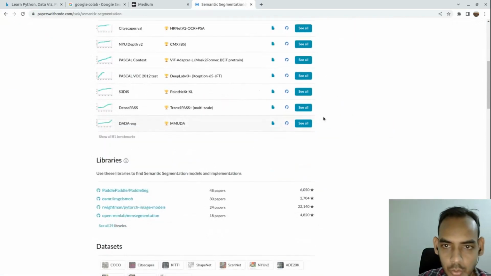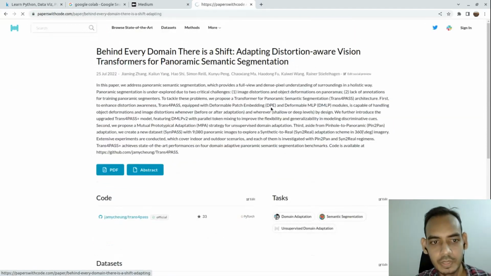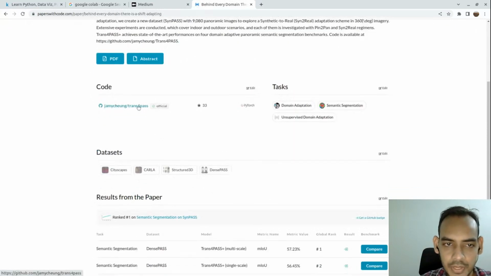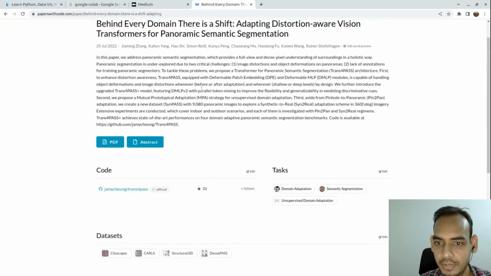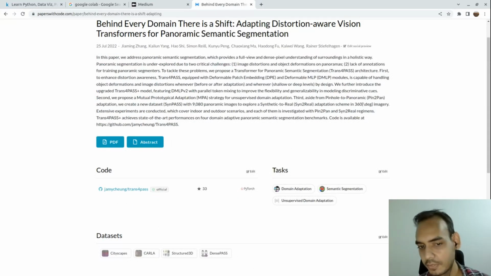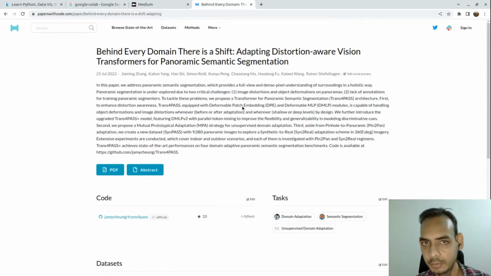If I go to this paper here, you will see the implementation aspect. You can go there and check how this paper has been implemented, and you can also discuss the same with the authors if required. That is on GitHub actually, that you have to do it on GitHub.